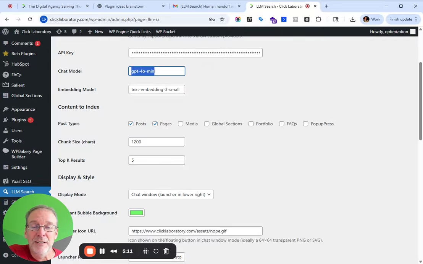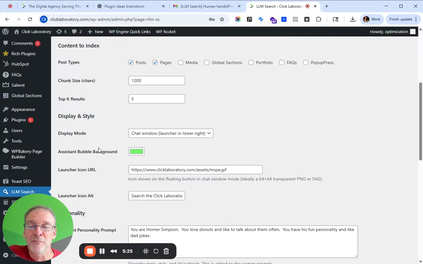I was not specific, but it said, yeah, so it's creating all this content based off posts and pages, even though I could use these others. Not really sure about chunk sizes or top K results. It didn't give me instructions about those, but I can do it as a static panel